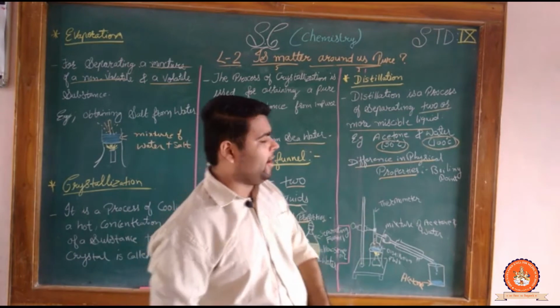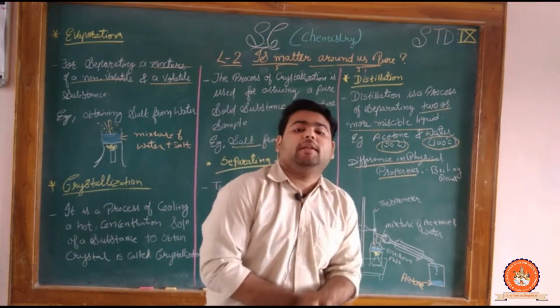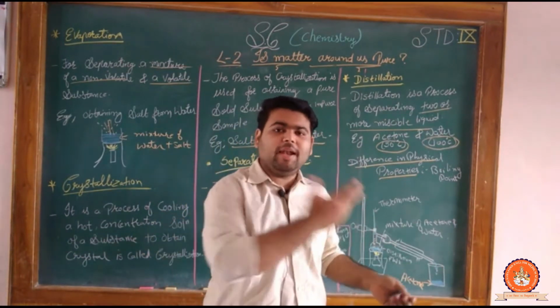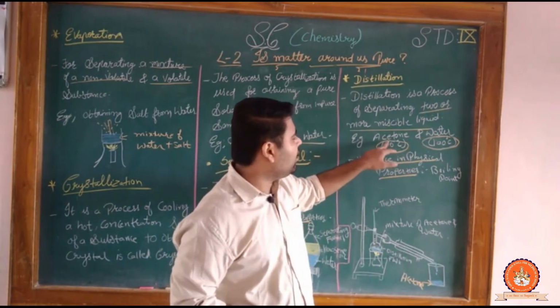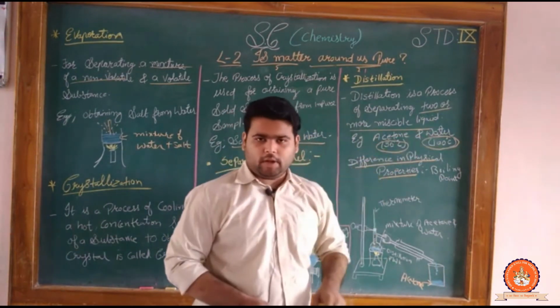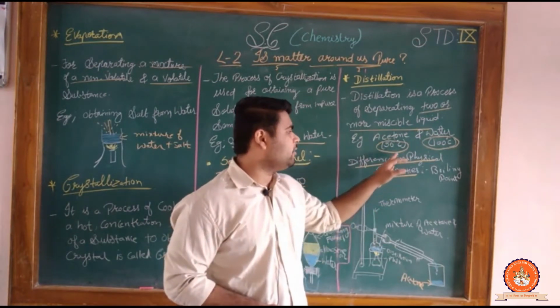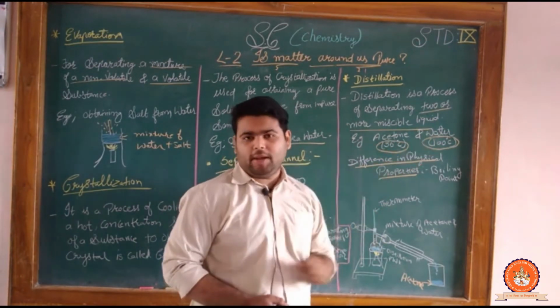Over there, we are separating two different things. Okay, let's take one example: acetone and water. The difference between acetone and water is the boiling point. Clear?